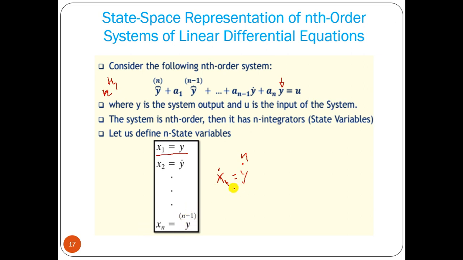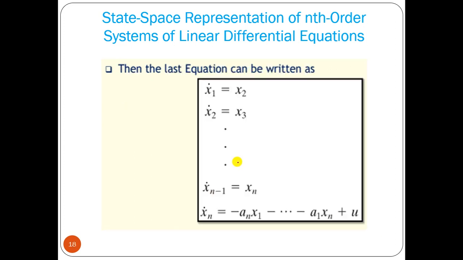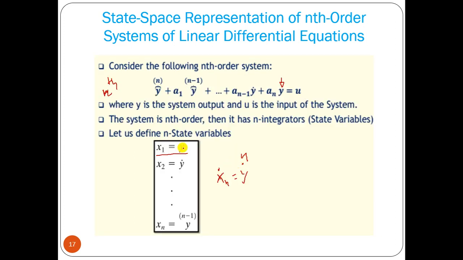So what we can write now: x1 equal to y, and y dot equal to x2. So x2 equal to nothing but x1 dot, right?